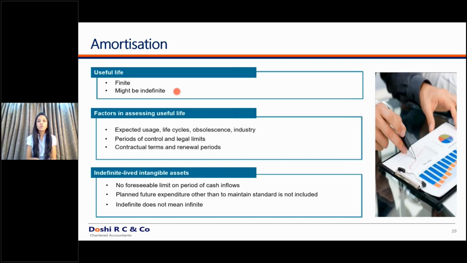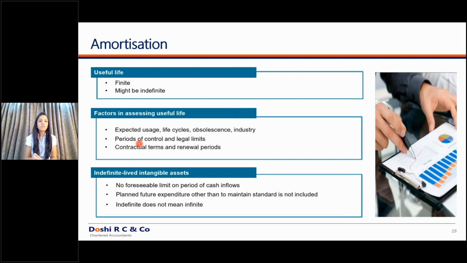Only, you will measure that goodwill for impairment at every reporting date. As we previously discussed, property, plant and equipment and investment property have to be tested for impairment only if indications arise. But for goodwill, you will have to test it for impairment every financial year. So that is the difference in the impairment criteria also. Goodwill is not amortized in Ind AS and it has to be tested for impairment. Goodwill on amalgamations, goodwill on business combinations, goodwill on consolidation, any goodwill should not be amortized in the books of accounts.